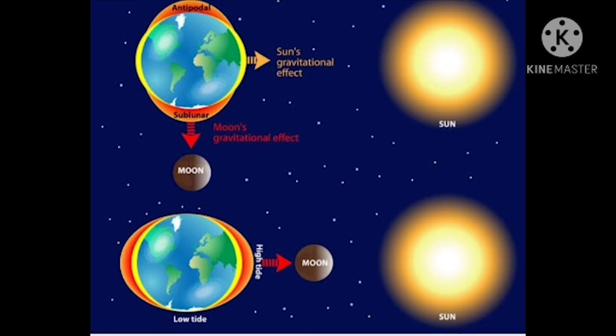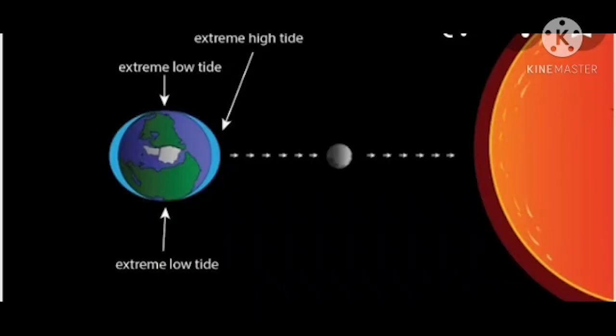I believe you understood how low and high tides form. Children, you have to study this very carefully. I keep repeating the picture to make you understand where the high tide is and how the low tide occurs. So from this picture it is clear to you how the low tide and the high tide are formed.